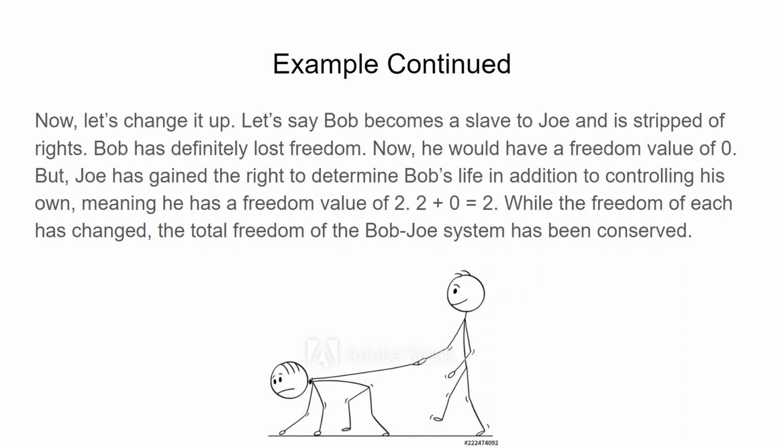Now, let's change it up. Let's say Bob becomes a slave to Joe and is stripped of rights. Bob has definitely lost freedom. Now, he would have a freedom value of 0. But Joe has gained the right to determine Bob's life in addition to controlling his own, meaning he has a freedom value of 2. 2 plus 0 equals 2. While the freedom of each has changed, the total freedom of the Bob-Joe system has been conserved.